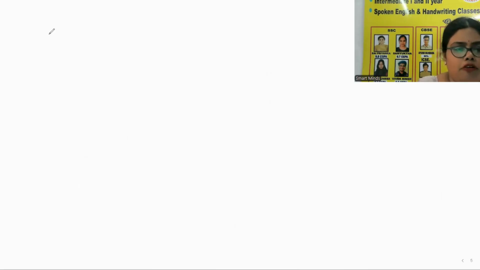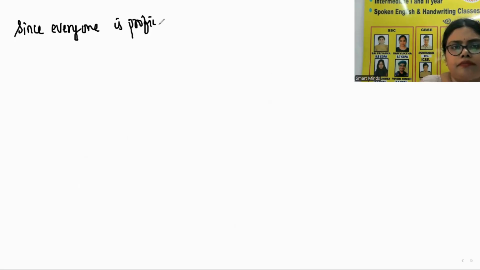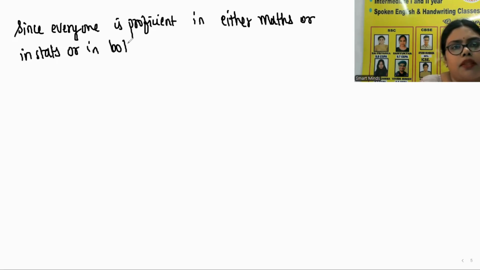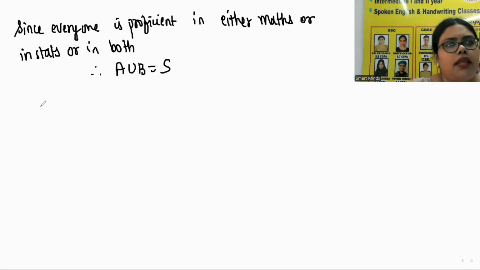Now after finding P of A and P of B, since everyone is proficient either in maths or stats or both, therefore we can say that A union B is equal to S. A union B means a combination of A and B. So that is nothing but the sample space, because there is no single person who is not good at any subject.